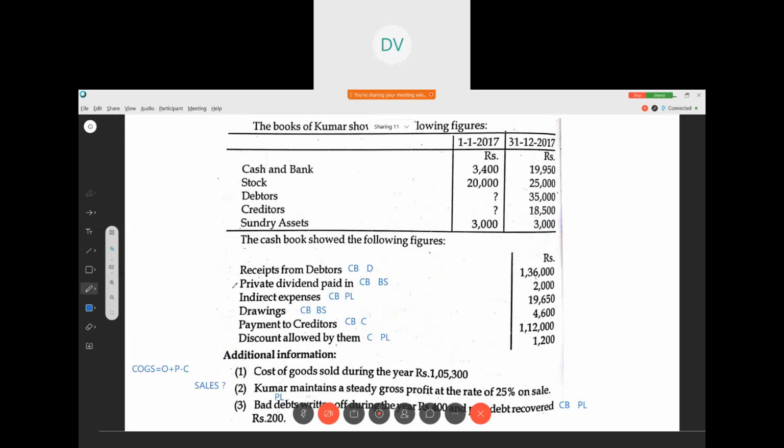Same thing for creditors. Cash paid to creditors, so we write the creditors account. Then discount account, that is discount allowed by them, meaning we are receiving the discount. Then closing balance is there, then credit purchases we calculated. So the balancing figure will be the opening creditors. Clear? So opening debtors 45,600, opening creditors 21,400.